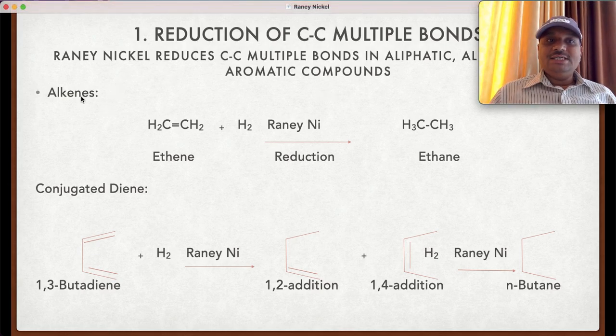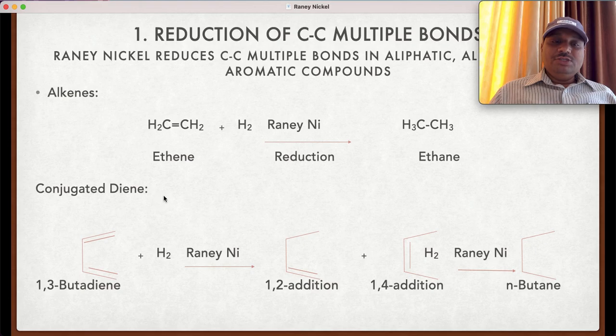Let us see the first example, alkenes. Ethene, that is CH2=CH2, on treatment with the Raney nickel, there is the addition of one hydrogen molecule and formation of ethane. This double bond is reduced to single bond. The CH2 is converted to CH3, we get CH3-CH3, ethane.